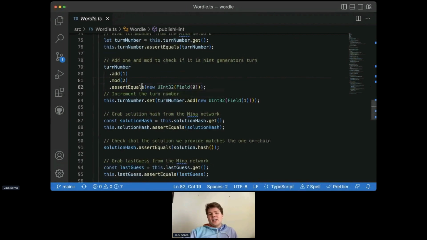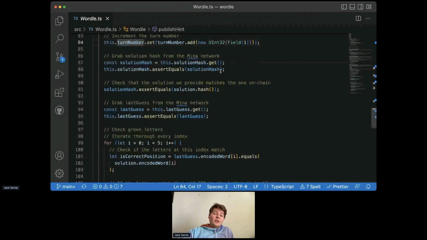And if this assertion fails, not only will the code exit, but you won't be able to generate a zero knowledge proof anymore. So even if you found a way to make the code run, no matter what level of the stack you fiddle with, like even if you change the hardware of the computer to make this run through, the proof that you would get out would still not be valid. Okay, so then we increment our turn number, same thing.